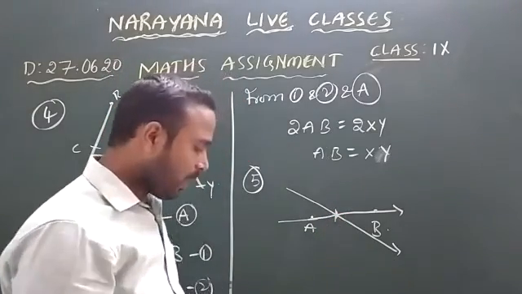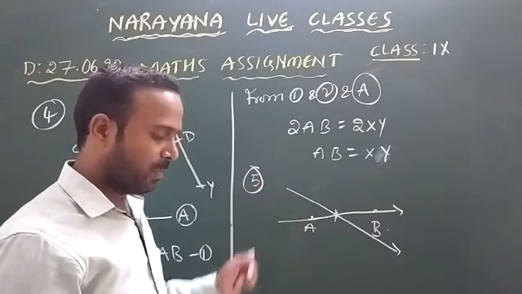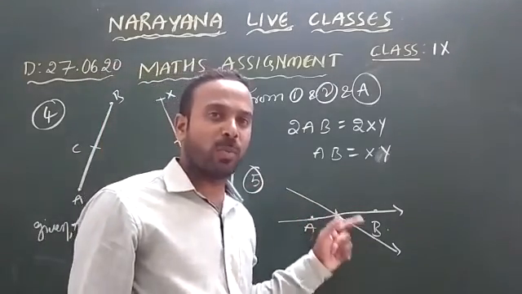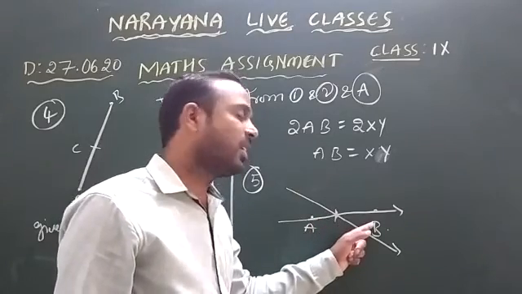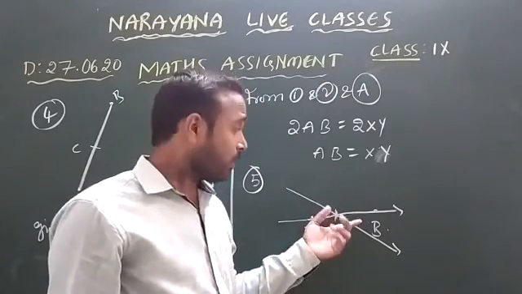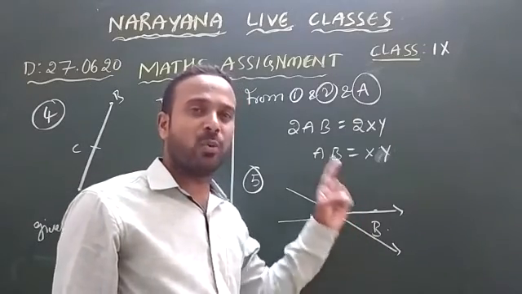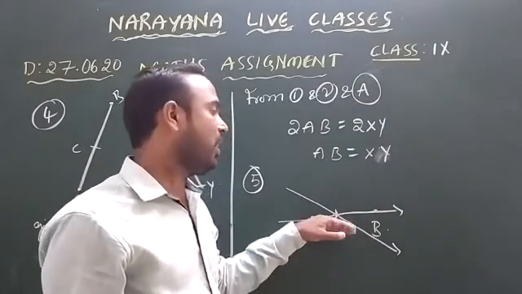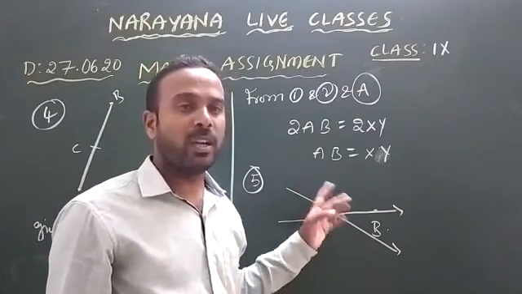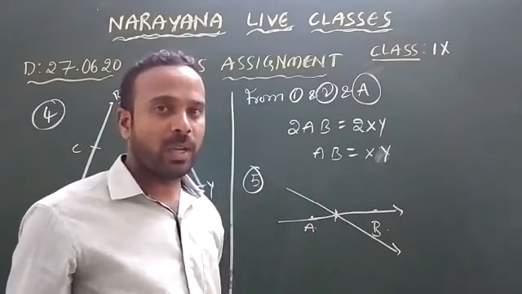You can take two points, but through two points only one straight line can be drawn. So two distinct lines cannot have more than one point in common; they can have only one point in common. Thank you.